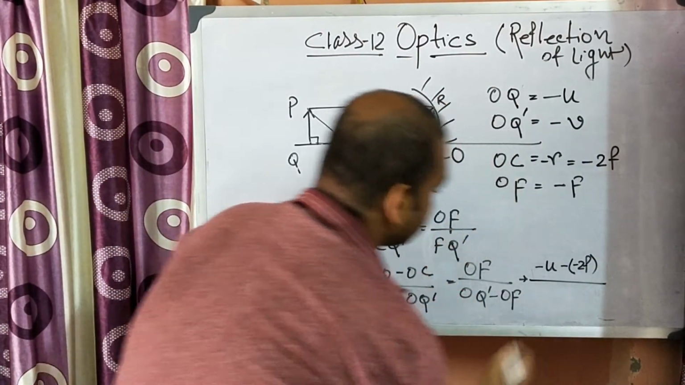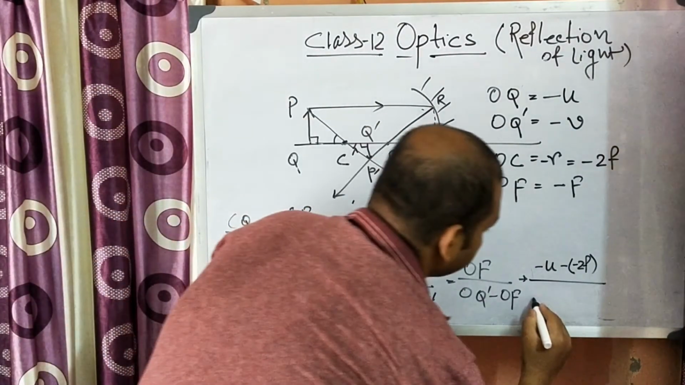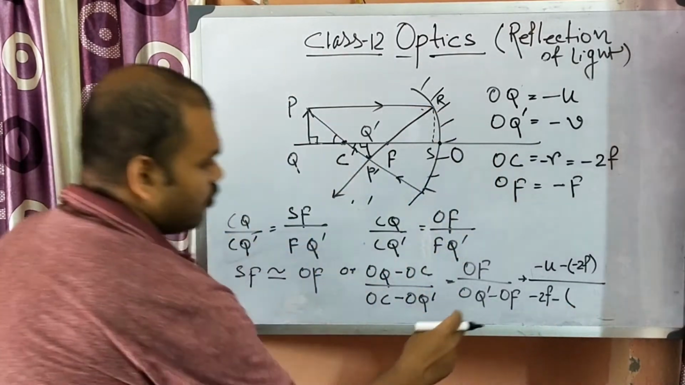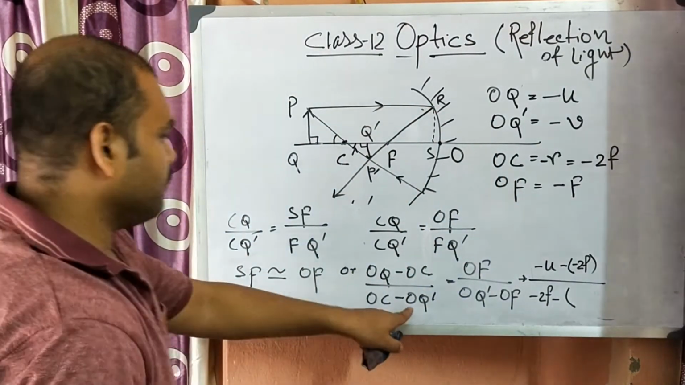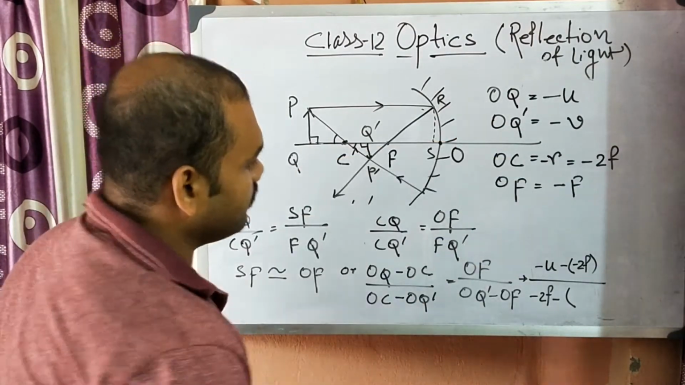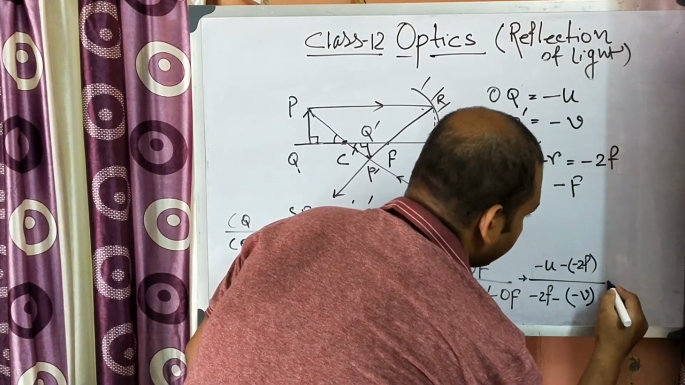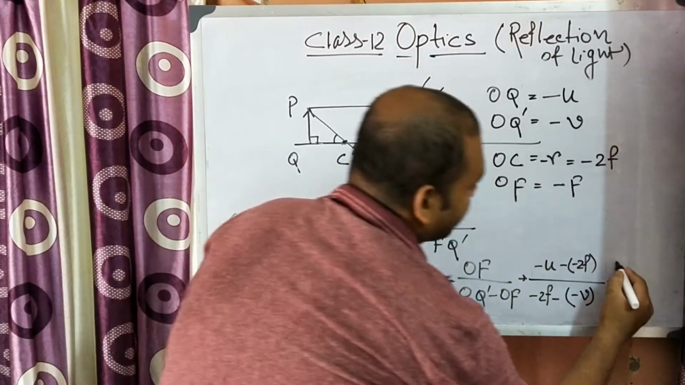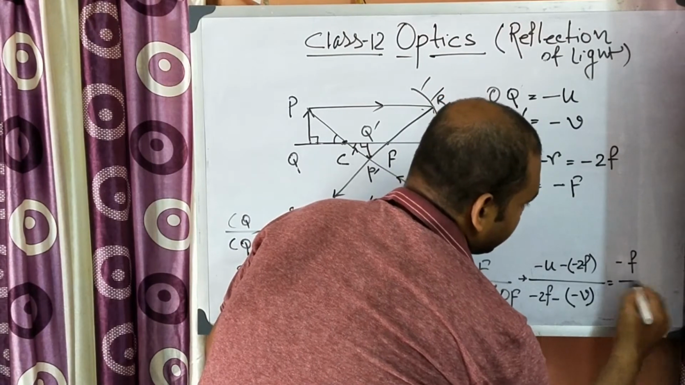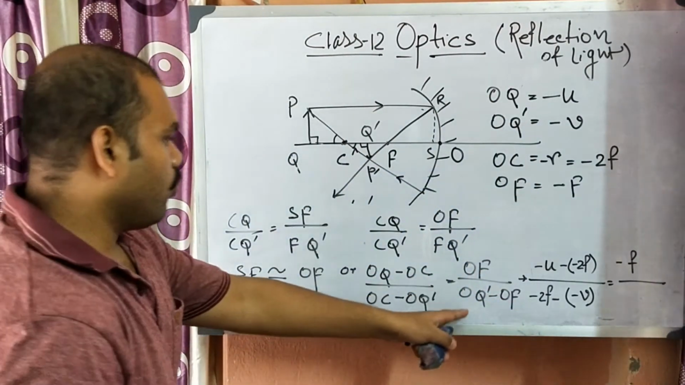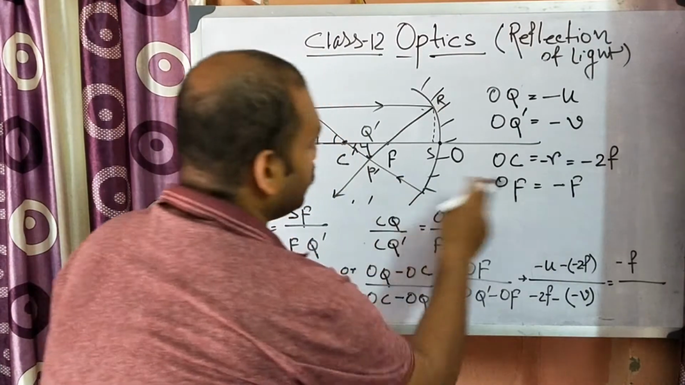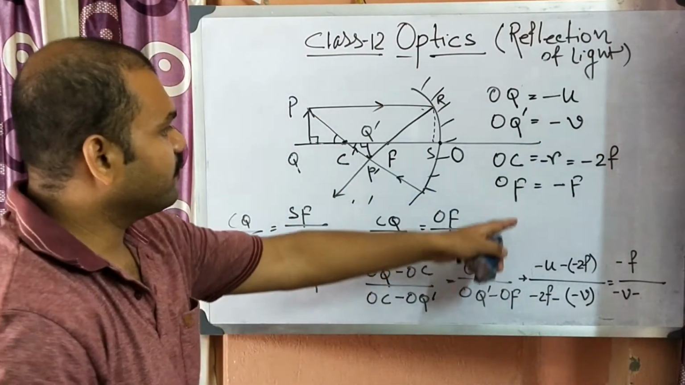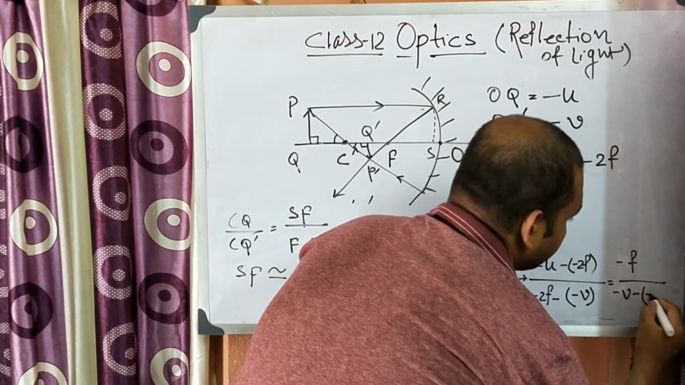Next, OC, put minus 2F. OQ prime minus V. You can write down OQ prime minus V. Okay, this will be equal to OF. What is OF? Minus F. Okay, and here also OQ prime is minus V, minus OF is minus F, so minus F.